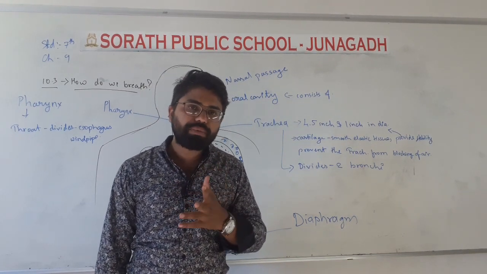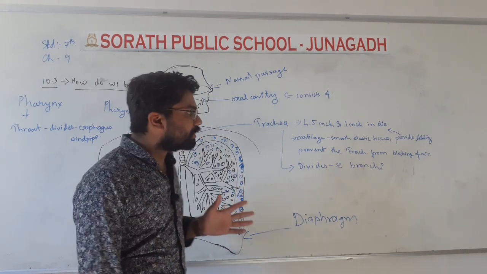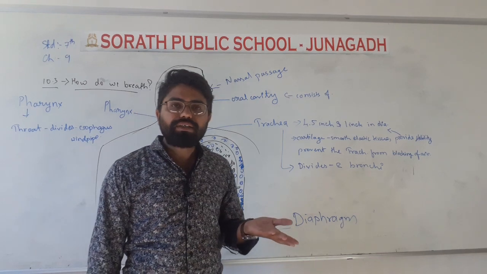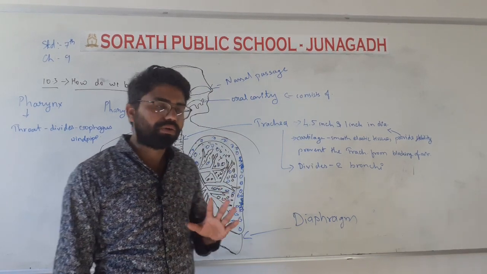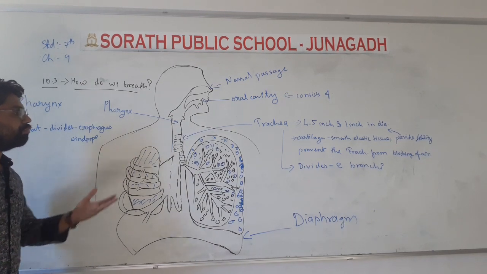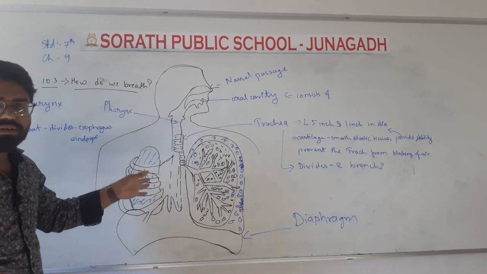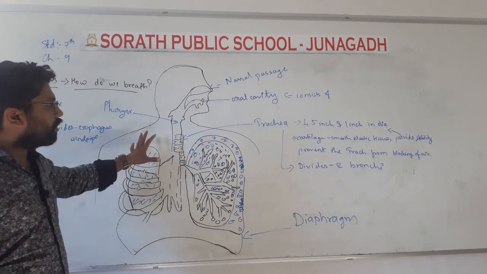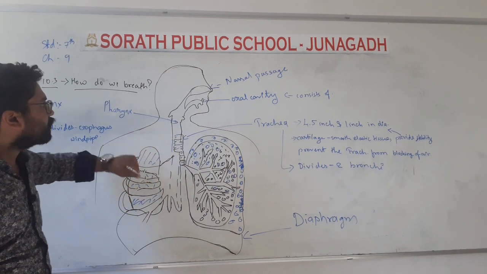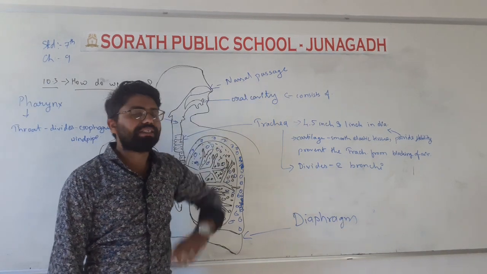These two are the primary organs for eating and breathing. Okay, so I have just given you the basic diagram of our respiratory system. In that, first one is the nasal passage.